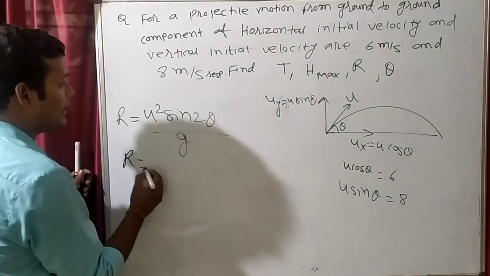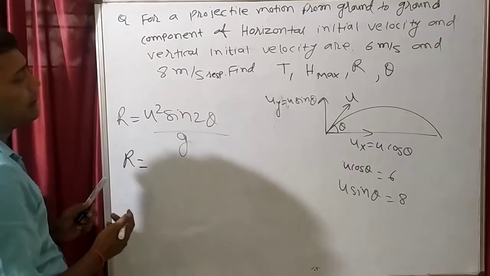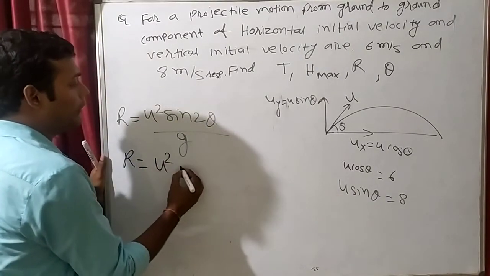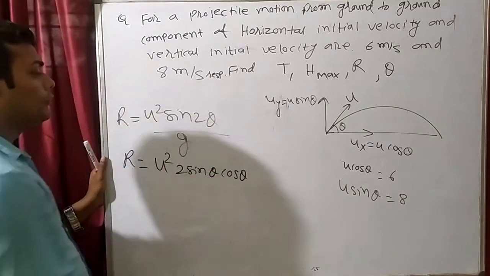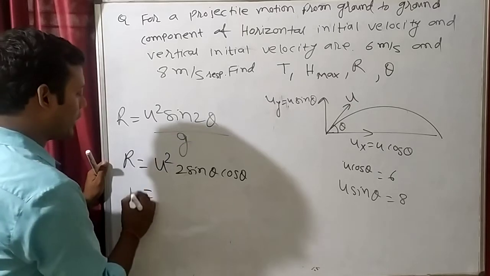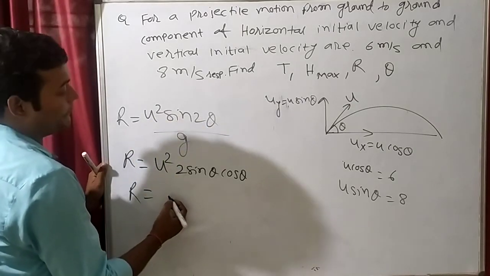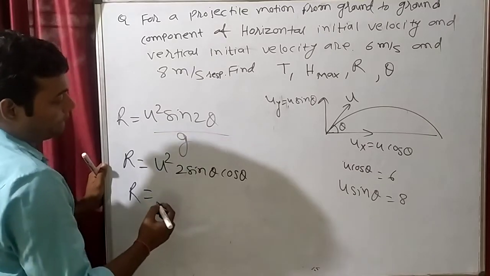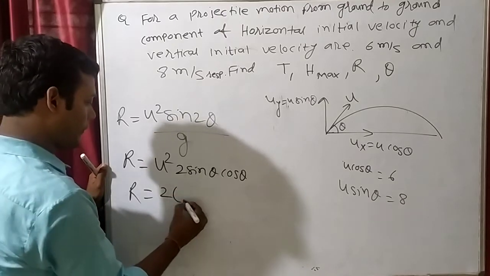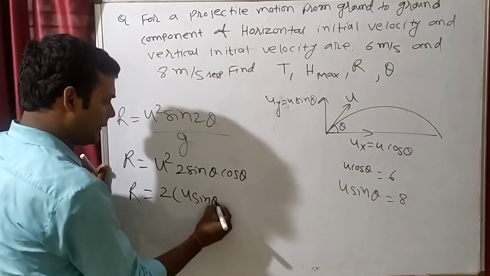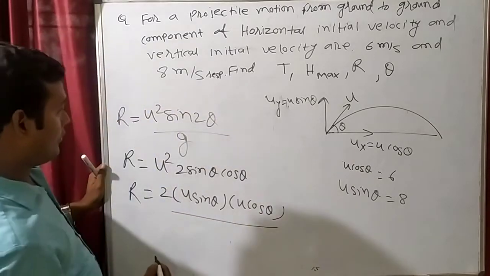So can we write that range is equal to u square sin 2 theta, and we can write sin 2 theta as 2 sin theta cos theta. What is the formula of sin 2 theta? 2 sin theta cos theta. So can we write that range is equal to u square, 2 u sin theta into u cos theta divided by